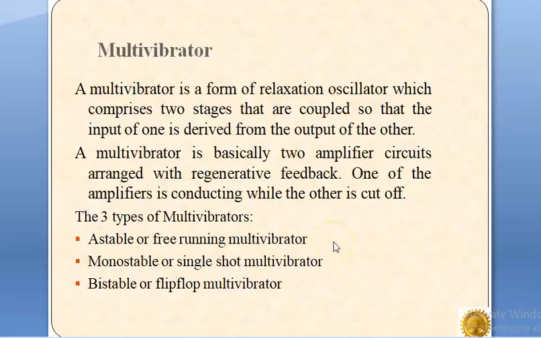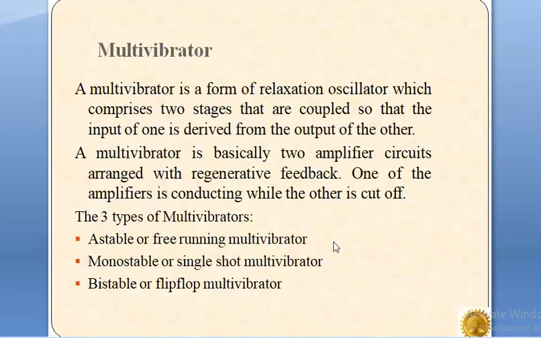Multivibrator. What is multivibrator? Multivibrator is a relaxation or non-sinusoidal oscillator which is usually a two-stage amplifier with positive feedback. It is basically a switching circuit which generates non-sinusoidal waves such as square wave, sawtooth pulse and rectangular waves, etc. The circuit of multivibrator is made up of both active and passive electronic components.